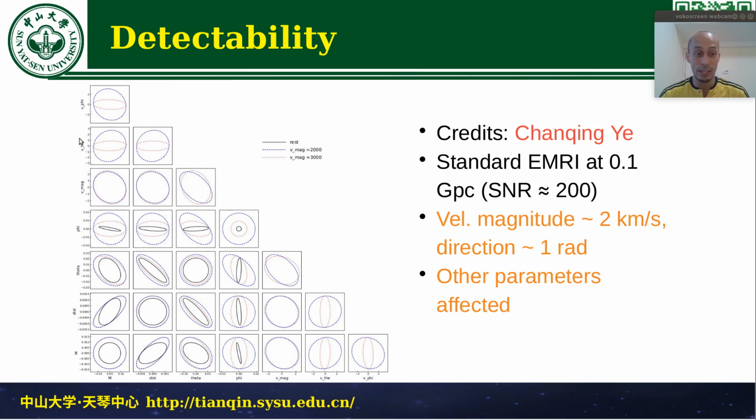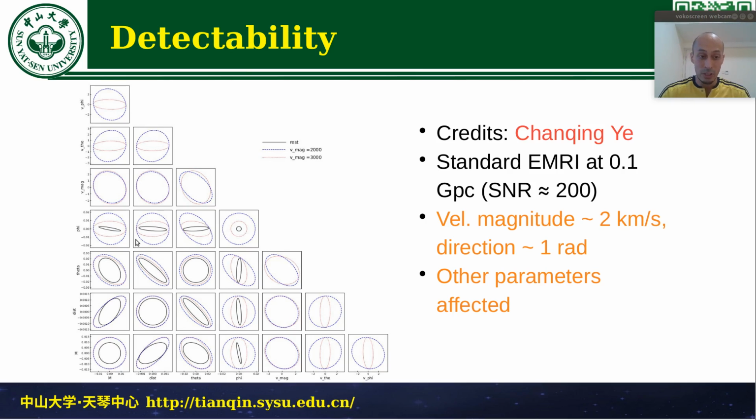Second, we also can look at how the directions can be measured. Here the accuracy is not as good as for the magnitude. It's about 1 radian. However, as I mentioned, this is also the dependence of the velocity that is perpendicular to the line of sight. So we could get information about not only the velocity parallel to the line of sight, but also perpendicular, which is something we cannot achieve with light, and therefore will be completely new information.